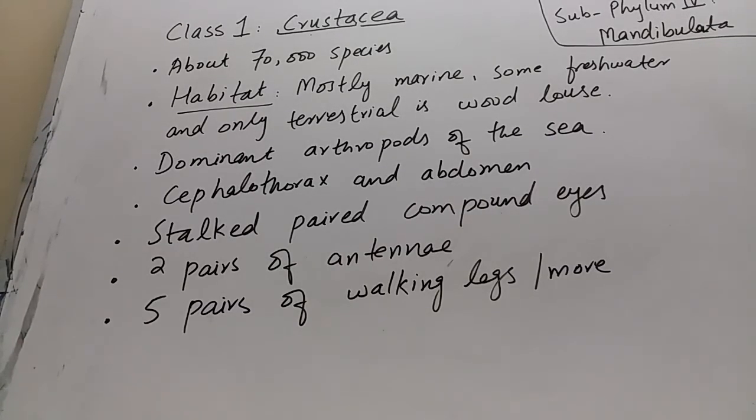And the next point is about the body division. Crustaceans have two body parts, cephalothorax and abdomen. The head and thorax are fused, forming the cephalothorax, and the second part is the abdomen. Crustaceans also have a pair of compound eyes, and the compound eyes have stalks, so we can say they have stalked paired compound eyes.